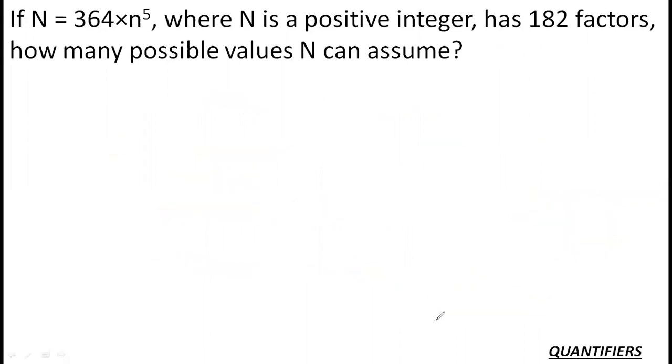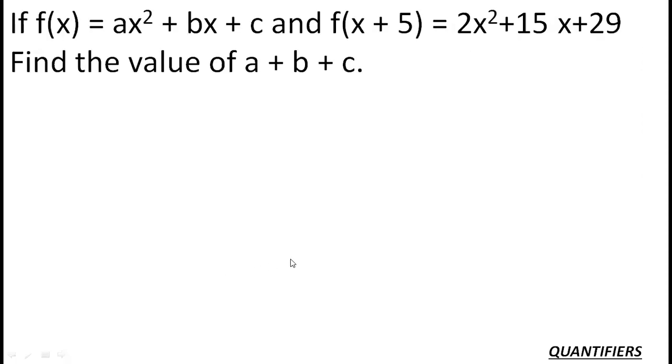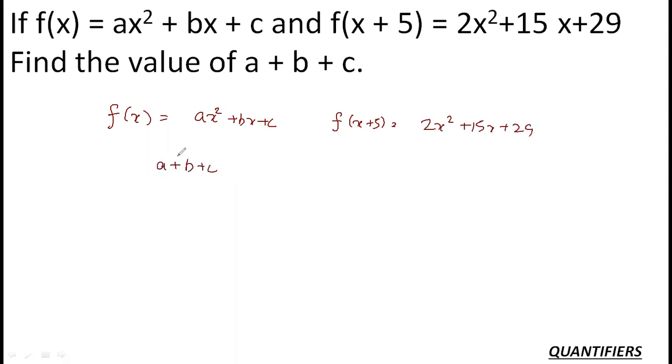Let's see the other question. The other question is based upon functions and it's a pretty straightforward one. It says f of x is equal to ax square plus bx plus c, and f of x plus 5 is given to us as 2x square plus 15x plus 29, and I need to find the value of a, b and c. Okay. Now think of it like this.